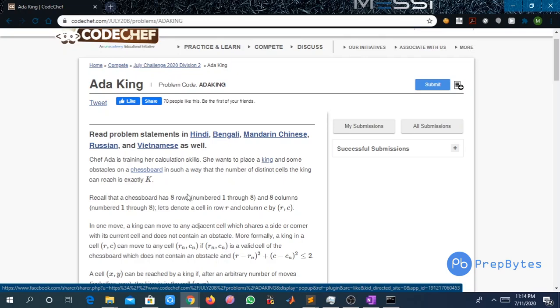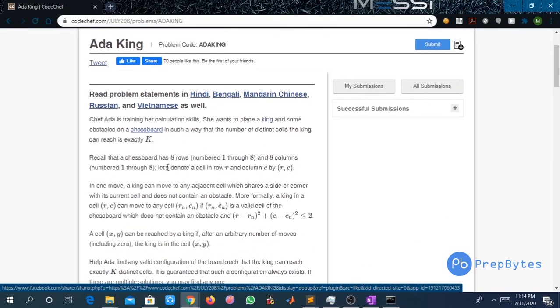Recall that a chessboard has 8 rows and 8 columns numbered 1 through 8. Let's denote a cell in row R and column C by R, C. In one move, a king can move to any adjacent cell which shares a side or corner with its current cell and does not contain an obstacle, right? More formally, a king in a cell R, C can move to any cell Rn, Cn if Rn, Cn is a valid cell of the chessboard. That is, valid means Rn, Cn cannot go outside the chessboard, right?